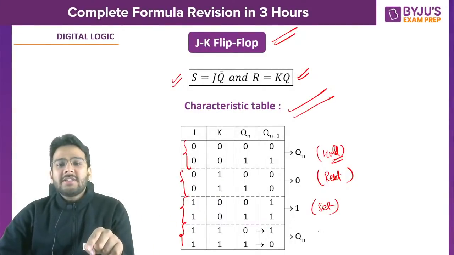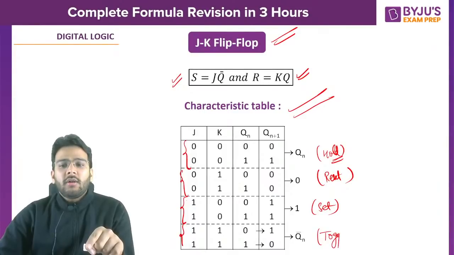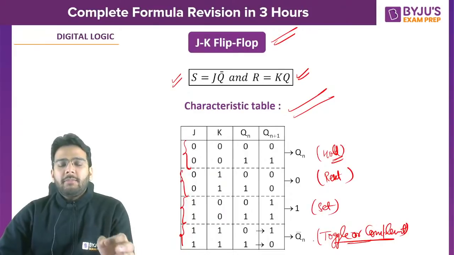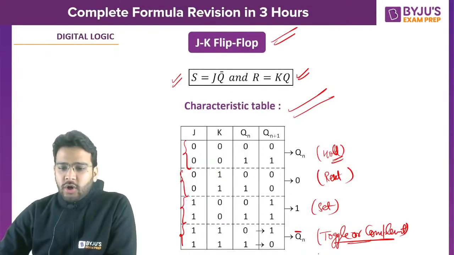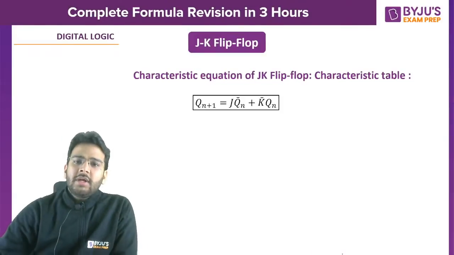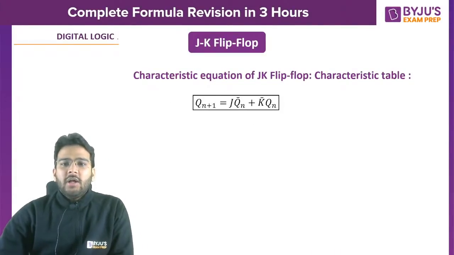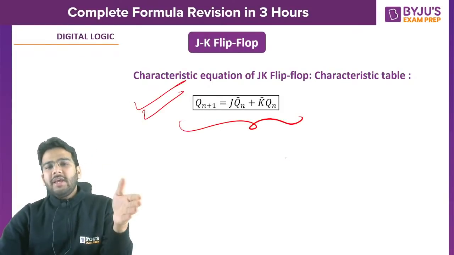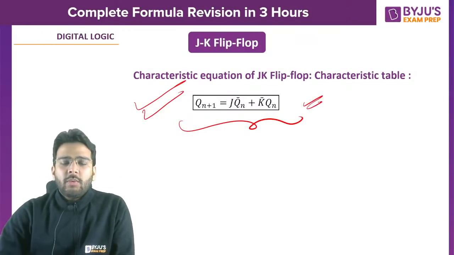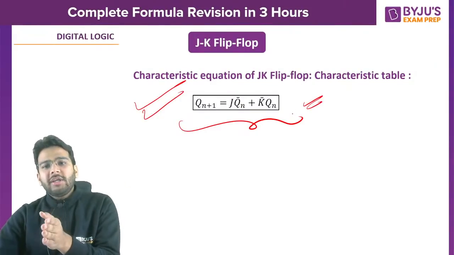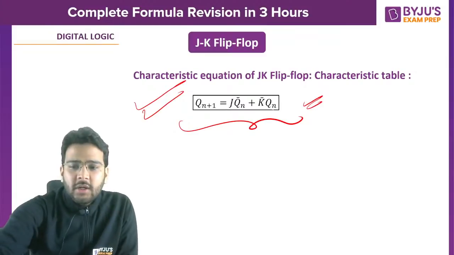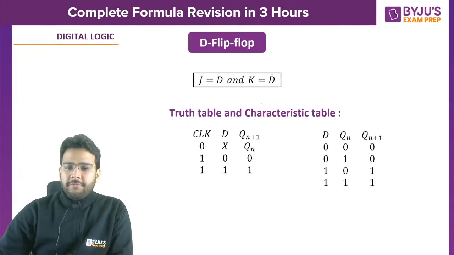But here in this case it is going to be toggle, or you can say complement mode. Qn becomes Qn complement, right? Toggle or complement. So I hope you know this. And this is the characteristic equation of JK flip-flop. Again, using K map, we can get this equation: J Qn complement or K complement Qn. This is the characteristic equation of JK flip-flop.